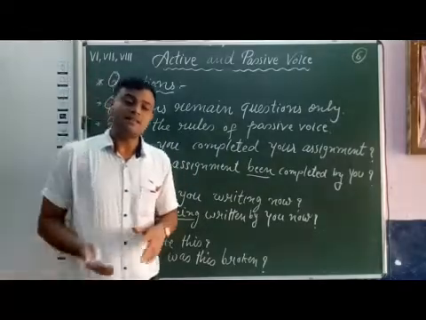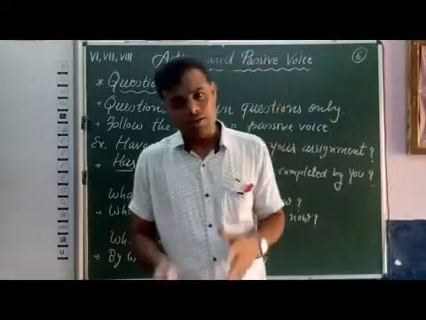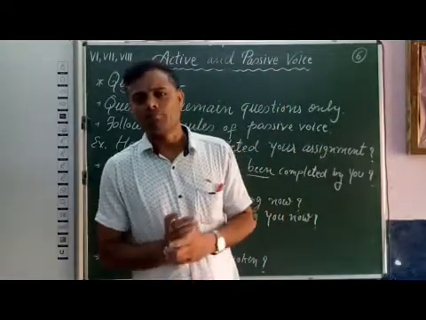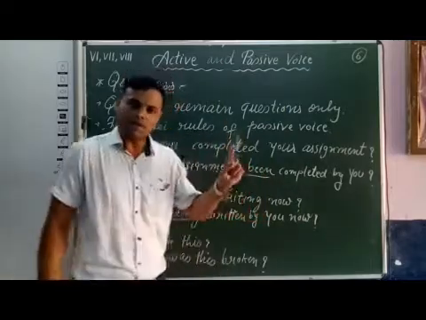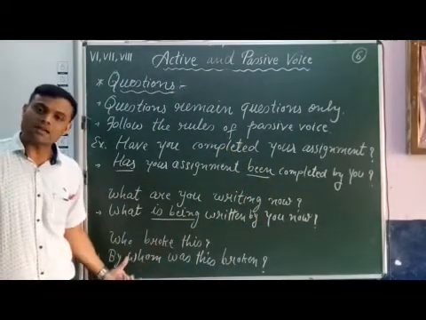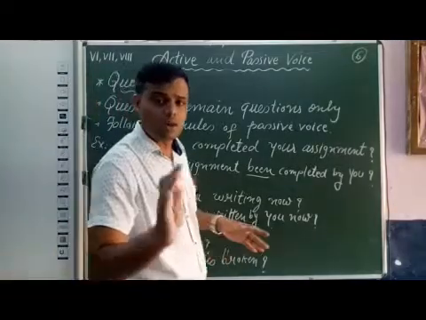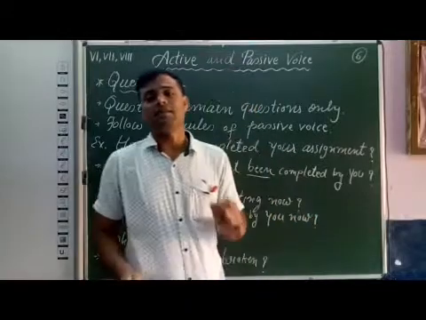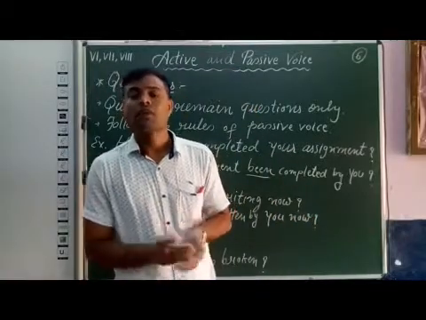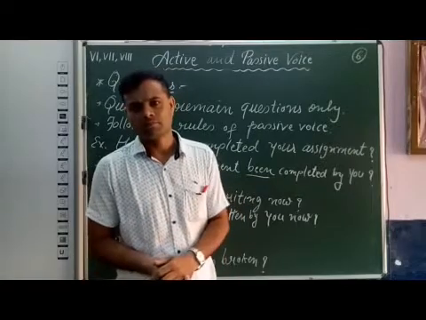Another thing, when there is a WH question, first the WH question word only. The only exception is that when there is a question with who, then we use by whom. Otherwise, in all WH questions, we use the WH question word at the beginning of the sentence. After the WH question word, we use the helping verb.